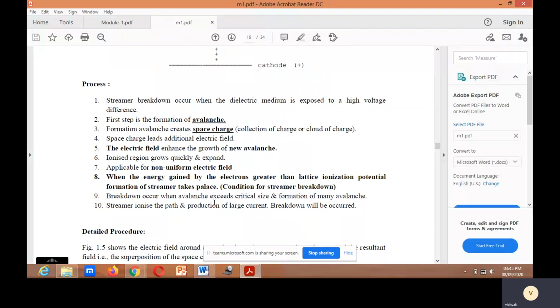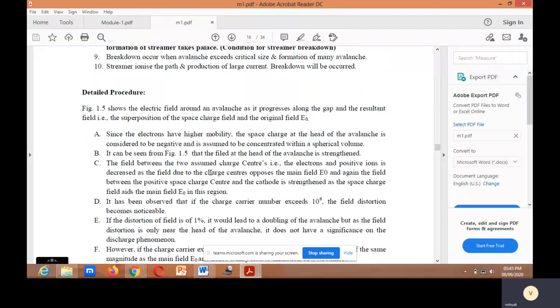It is applicable for a non-uniform electric field when the energy gained by the electrons is greater than the lattice ionization potential. Formation of the streamer takes place. Breakdown occurs when the avalanche exceeds a critical size and many avalanches form. The streamer ionizes the path and produces a large current.